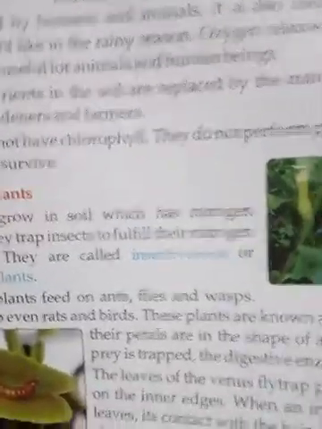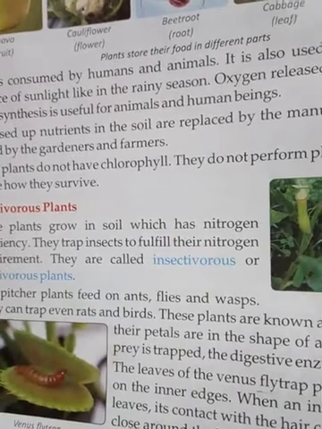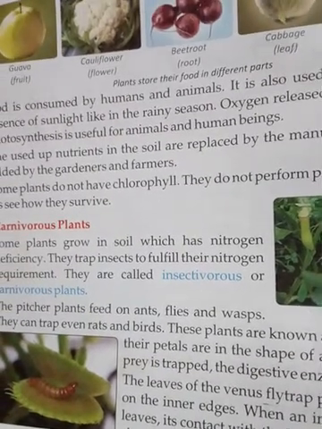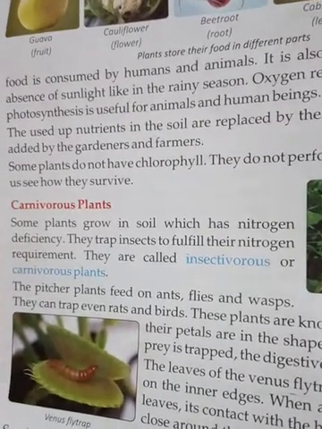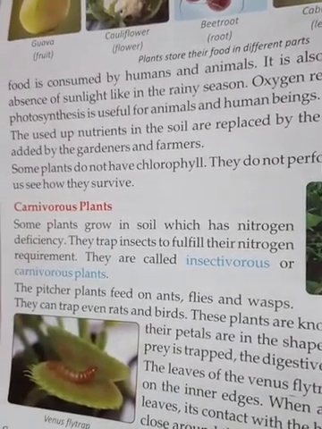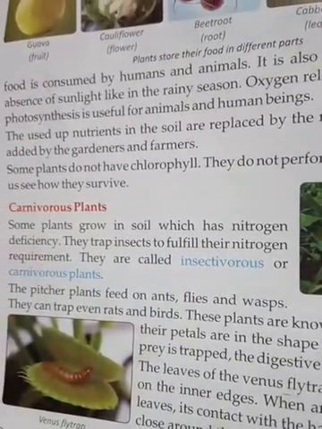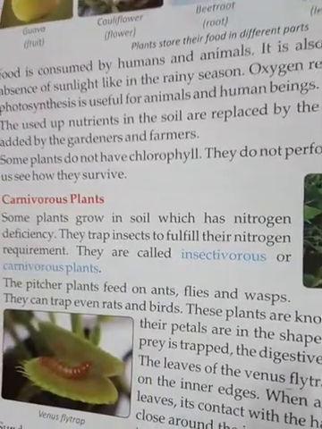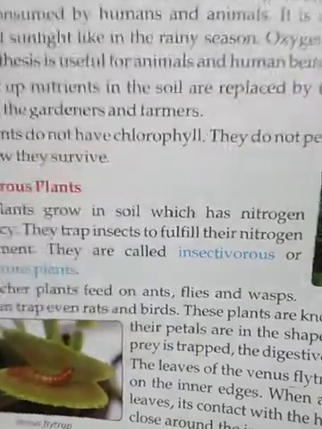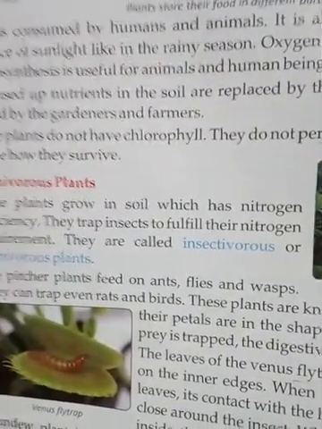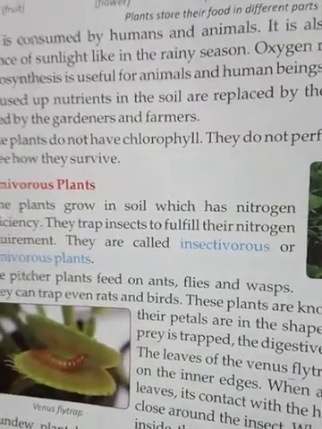Next thing is, some plants are not able to do photosynthesis. Why are they not able to do photosynthesis? Because they do not have the green pigment chlorophyll. Then how do they prepare food for themselves? The first example of these non-green plants, the plants which do not have chlorophyll, is carnivorous plants. By the name you can recognize that they are carnivorous, meaning they eat flesh. How do plants eat the flesh of other animals or insects?